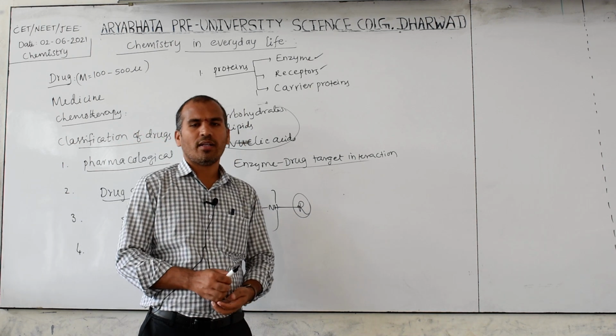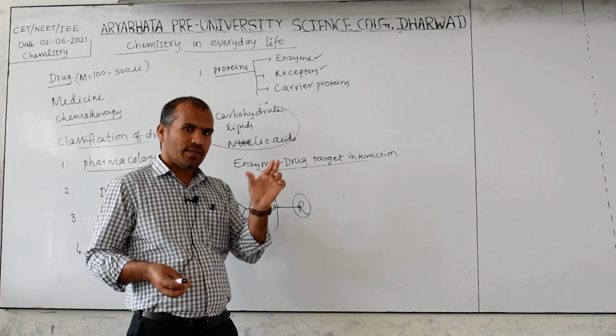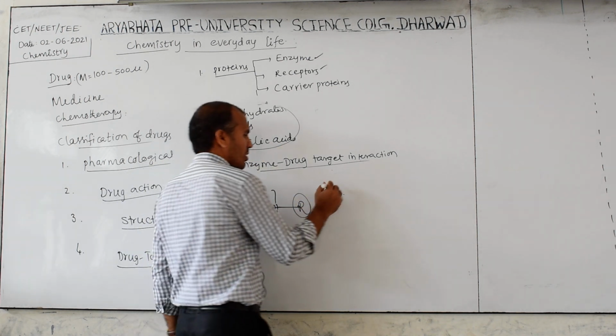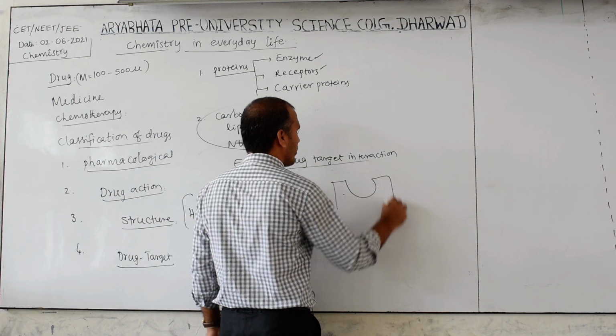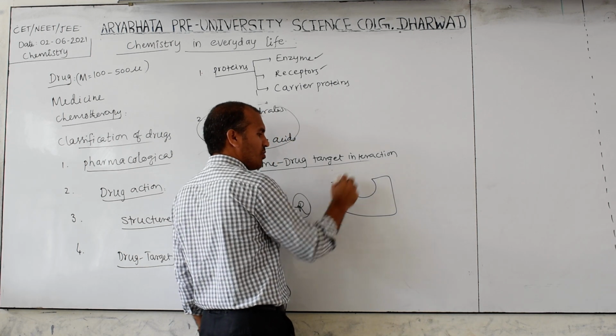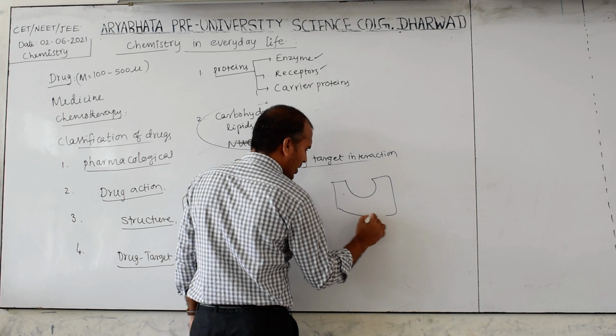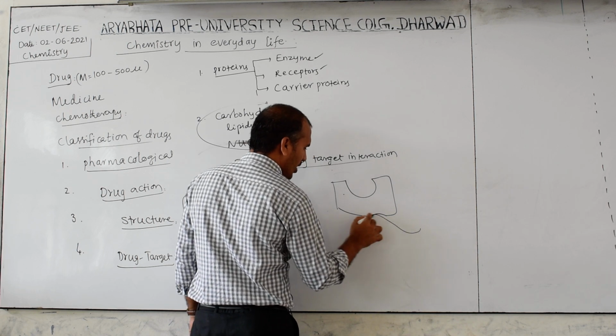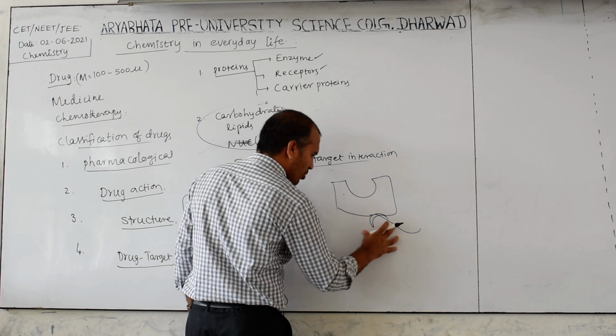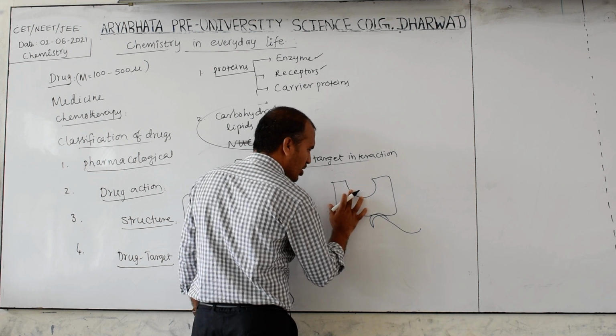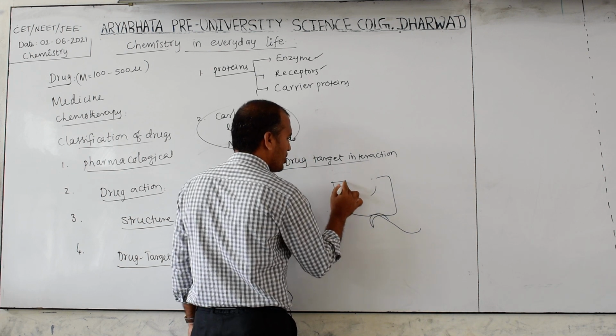Another one, what is that? This is the enzyme active site. For example, this position is the active site, but the drug is occupying another position. When the drug occupies this position, the shape of the active site is changed.